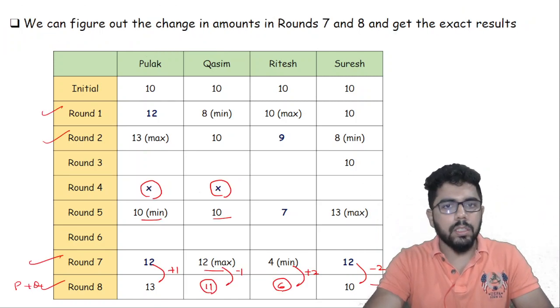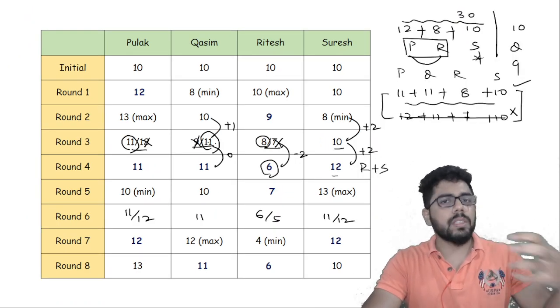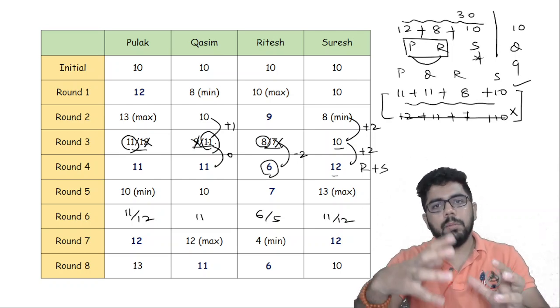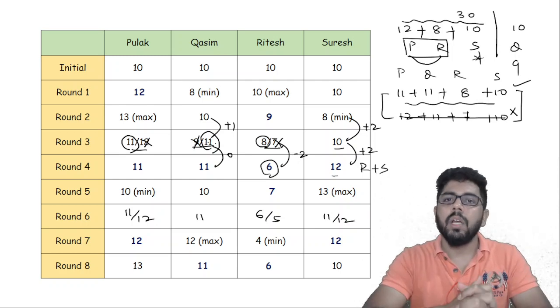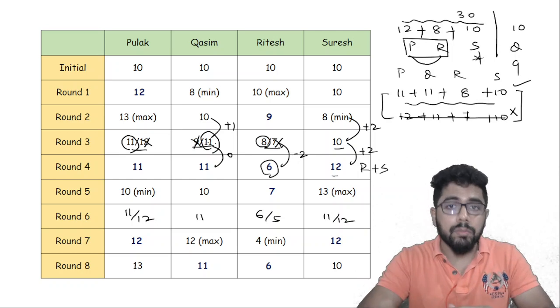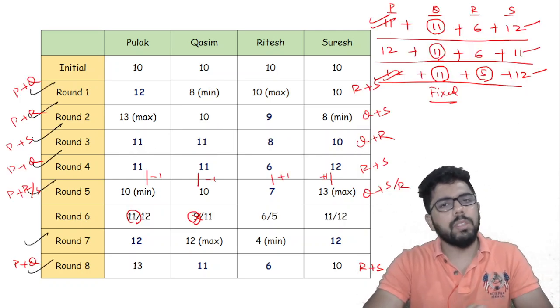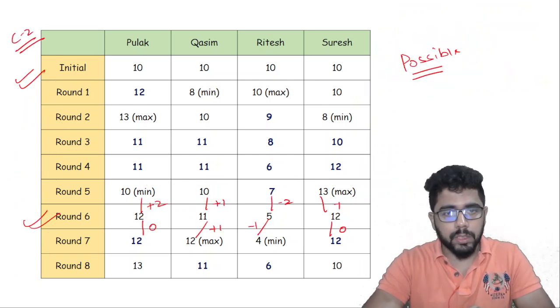Okay, do not panic in the beginning. If at all you are solving this, don't panic. Go one step at a time and structurally think of it in this way. In all the LRDI sets I'm solving, I'm trying to show you the steps. How do you break it down, break it down, break it down? Use every piece of information and think how it can be put into use. If I'm using it, how do I write down the information and fill up the table and so on? Of course you need practice. There's no alternative to practice, but I hope all of you understood the logic of this set.